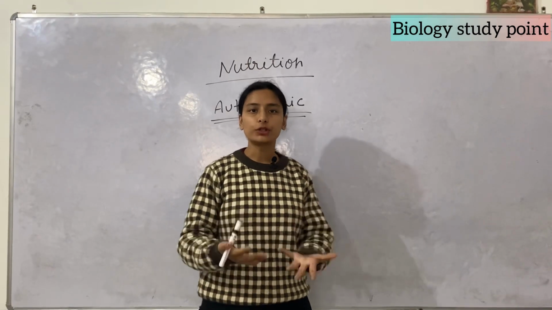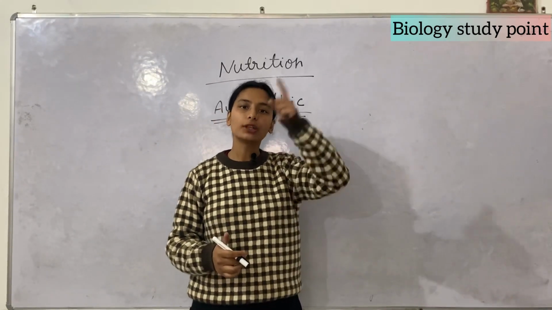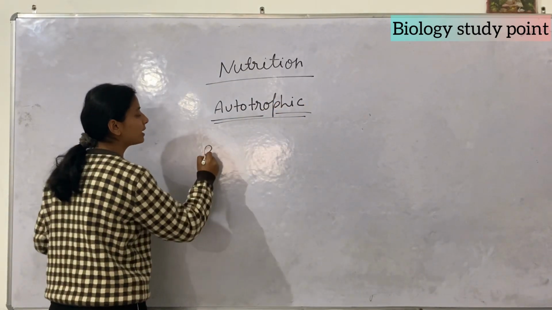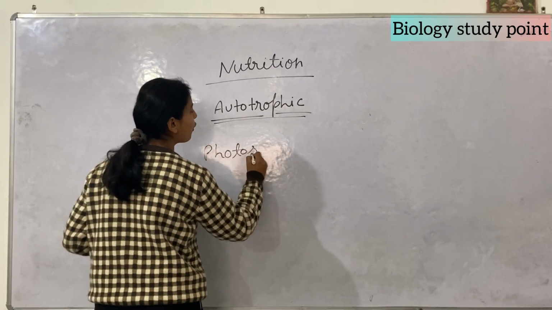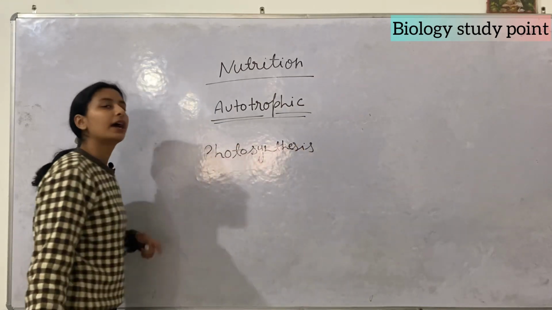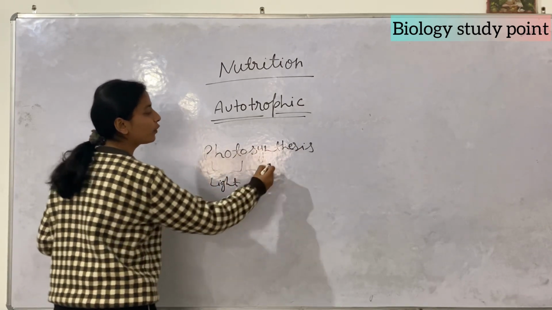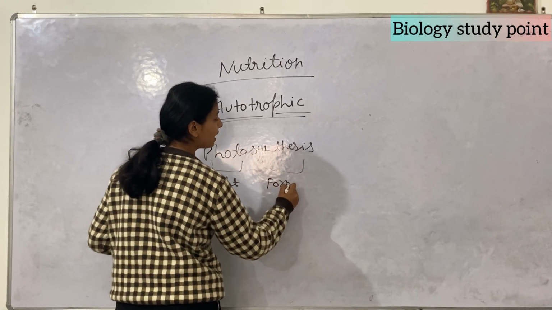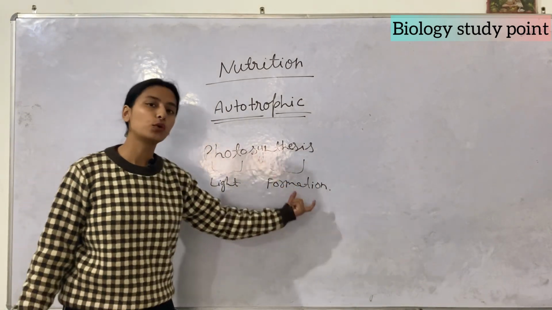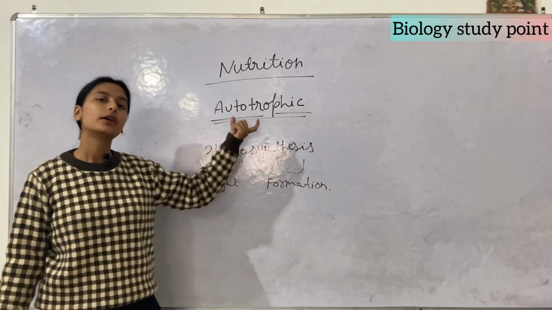Now, autotrophic nutrition is found in only green plants, and the whole food making process of green plants is called photosynthesis. Let's talk about photosynthesis. Here, photo stands for light and synthesis stands for formation. So, the formation of food in the presence of sunlight is called photosynthesis.